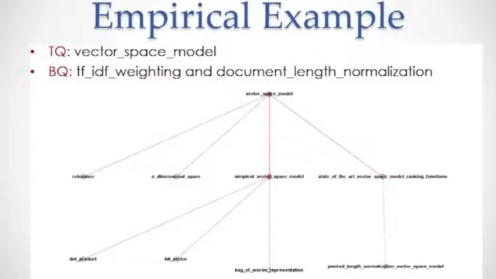In this subgraph, as we can see, we have the shorter path, and also fewer nodes. This subgraph is what we recommend to the user, regardless of the background query that the user provided, because we think this is the optimal solution, and the user can learn the vector space model in a shorter period of time because of the fewer concepts in this subgraph. And we can notice here for the state-of-the-art vector space model ranking function, we recommend the pivoted length normalization vector space model because there is no relation with other concepts in the graph, like in the previous one.